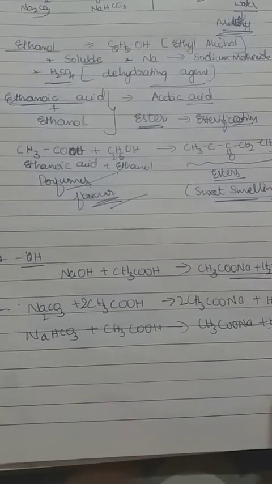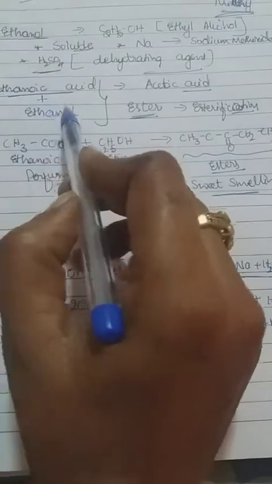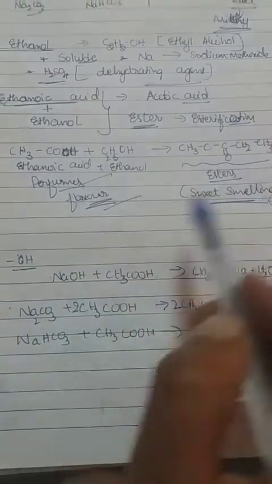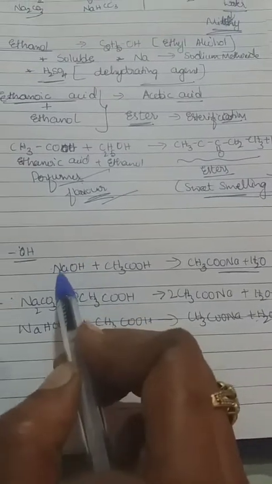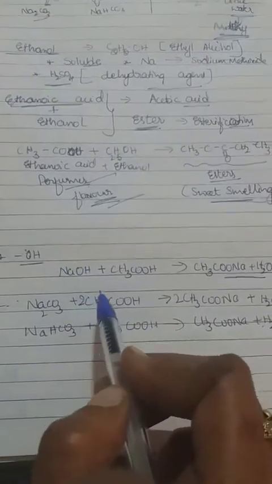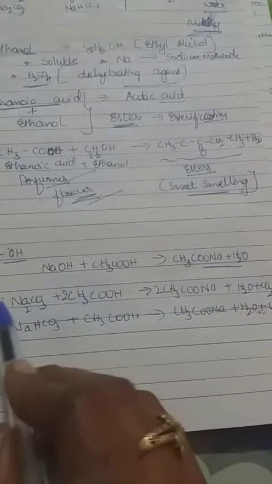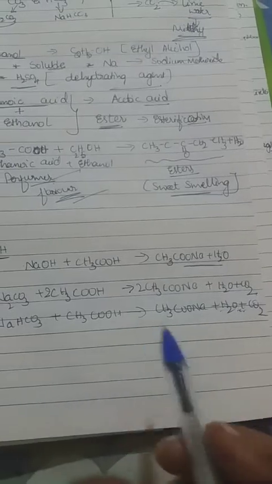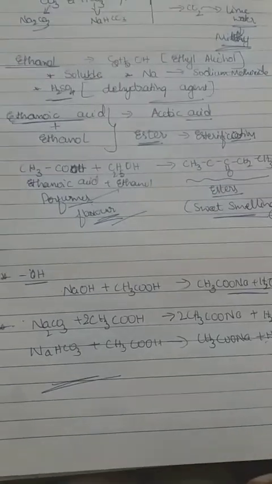Once again I'll repeat the properties of ethanoic acid, so you don't get confused. Ethanoic acid is commonly called acetic acid. It reacts with ethanol, forms the ester, and that process is called esterification. Next, it reacts with a base, in the sense with compounds which end with OH, forming salt and water. Ethanoic acid reacts with carbonate and also hydrogen carbonate, forming salt, water as well as carbon dioxide. Okay, this is about ethanol and ethanoic acid. Hope you will understand. Thank you.